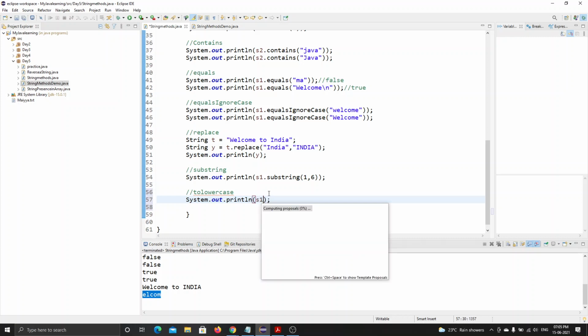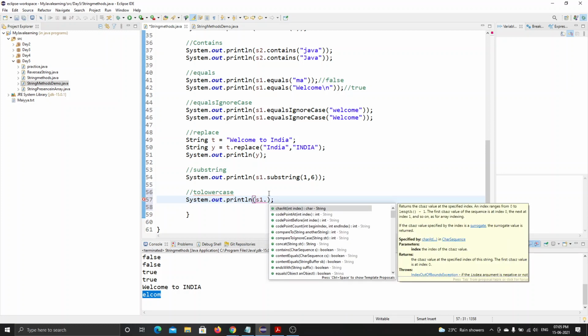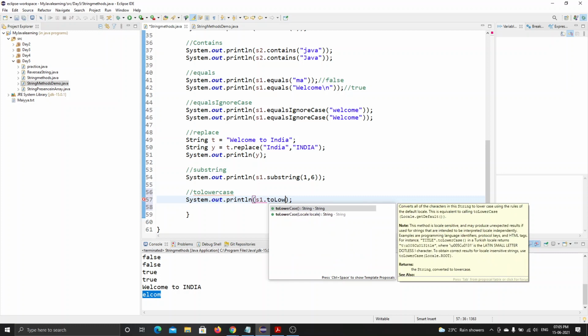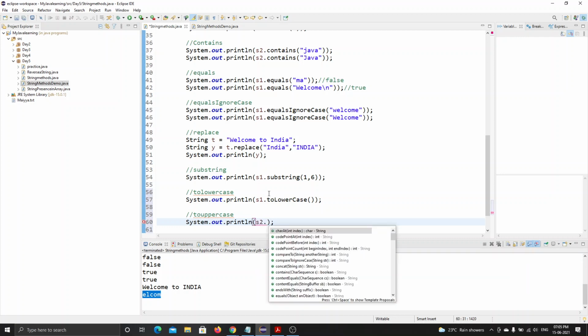I want to convert string 1 to lowercase. Okay, and then I want to convert string 2 to uppercase.